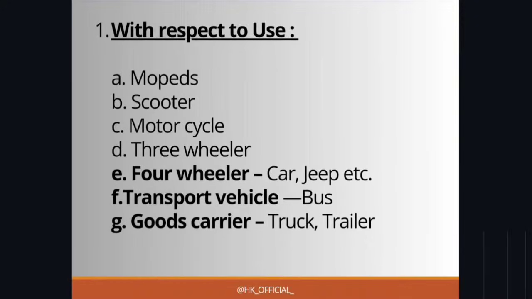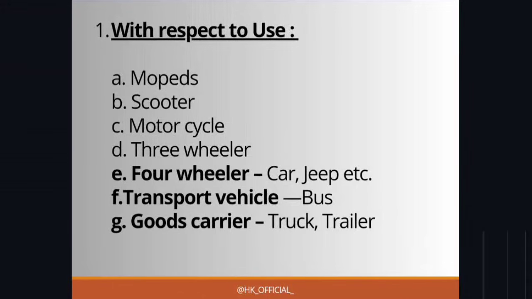But in exams, we have to write about the classification with respect to use, like the points I have given before. So the very first point you can write is with respect to use, how the automobiles are classified.